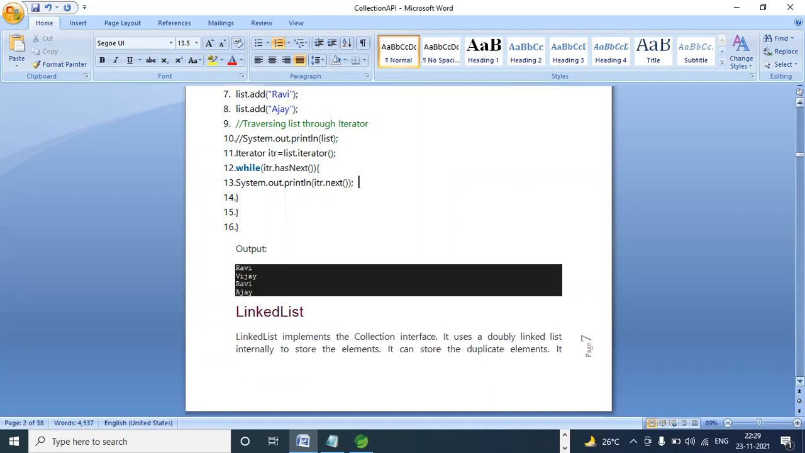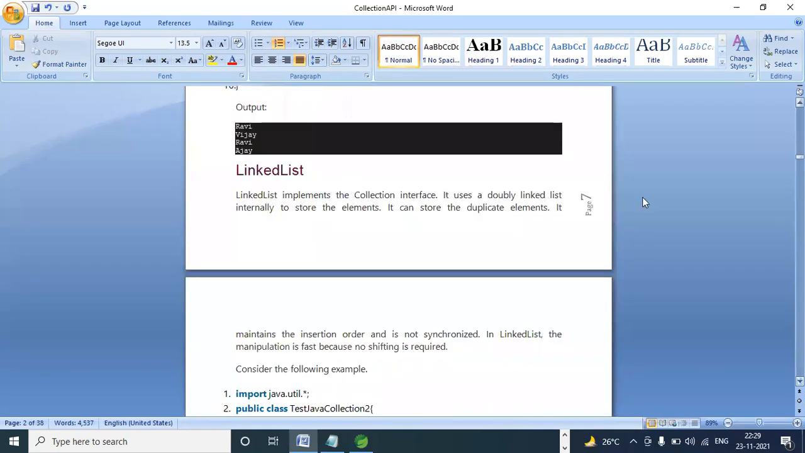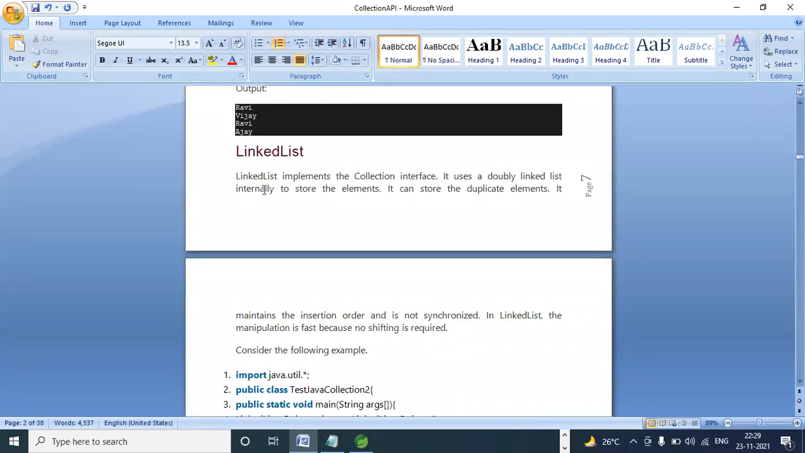Linked list. Linked list implements the collection interface. It uses a doubly linked list internally to store the elements. It can store duplicate elements. It maintains insertion order. It is not synchronized. In linked list, the manipulation is fast because no shifting is required.